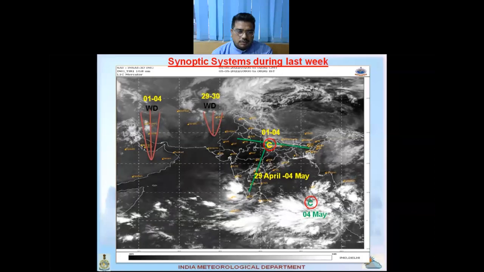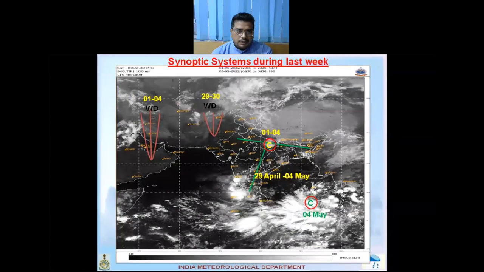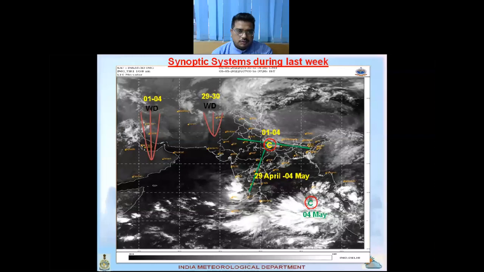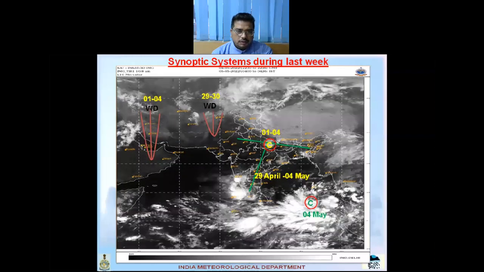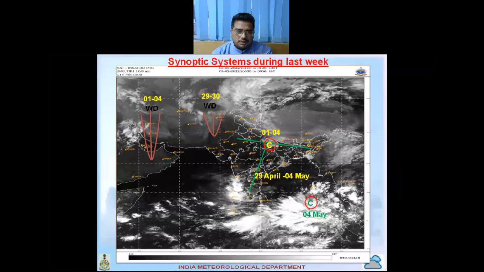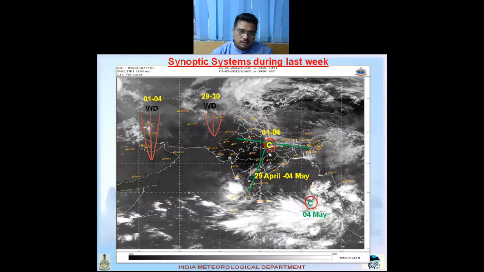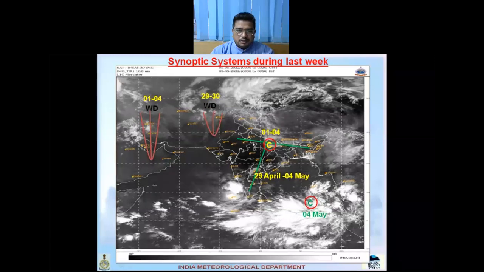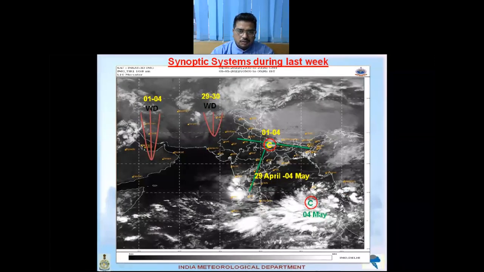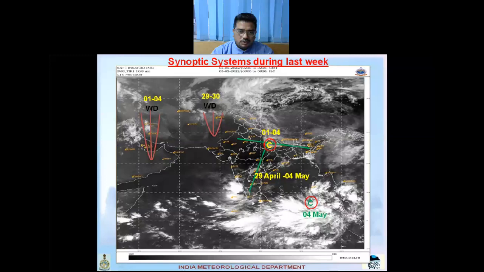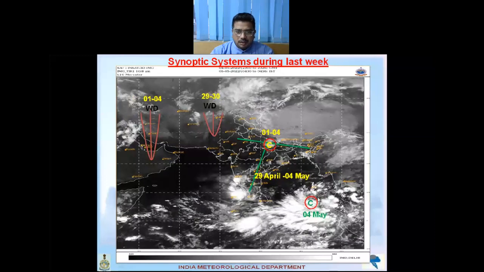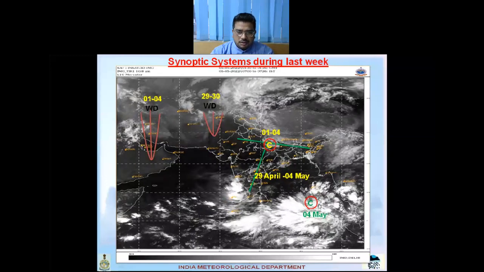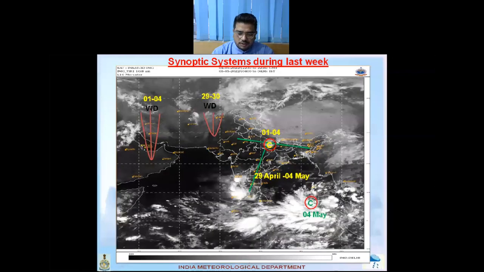So, there were two western disturbances. One was during 1st to 4th May, and another was the remnant of last week's western disturbance, and a cyclonic circulation over East Uttar Pradesh and adjoining areas, an east-west trough running from northwest India to northeast India, and another north-south trough over south peninsular India. And on 4th May morning, a cyclonic circulation was found over South Andaman Sea and neighborhood.